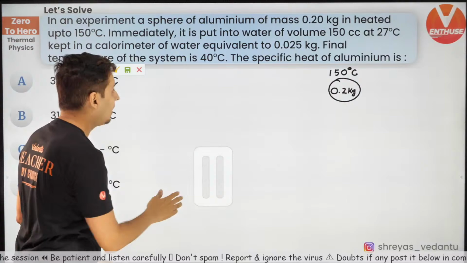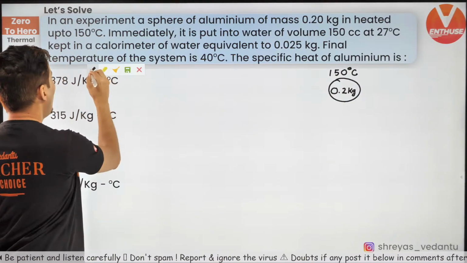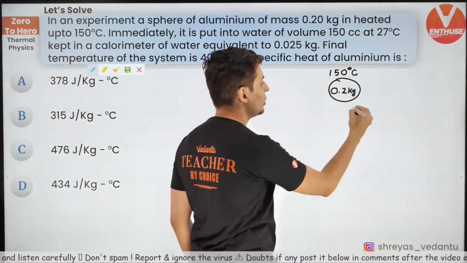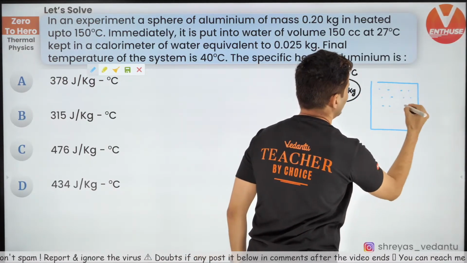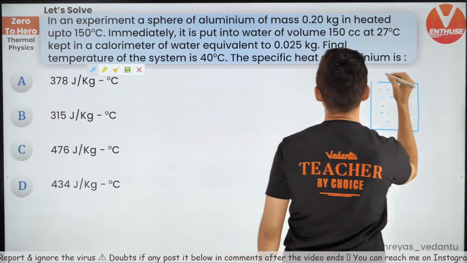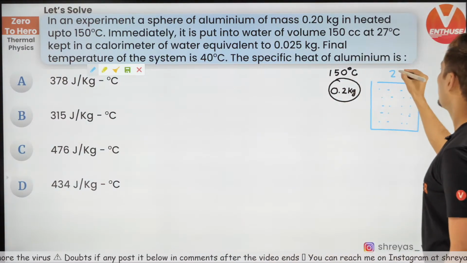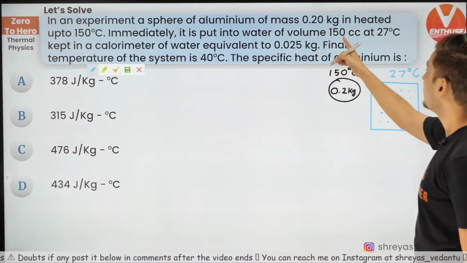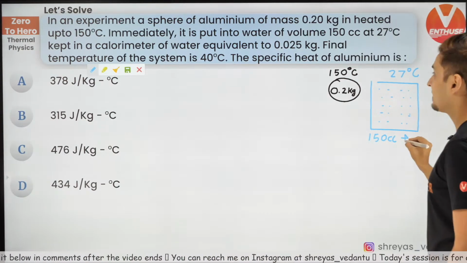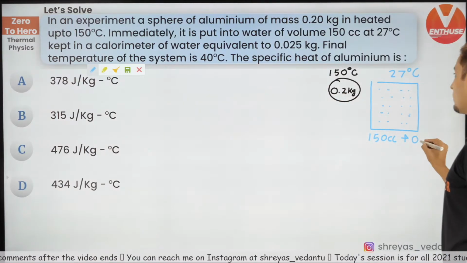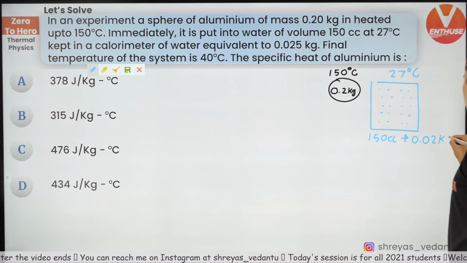Now, how much water do you have totally, and what's the temperature? It is 27 degrees Celsius. You have 150 cc plus 0.025 kg.